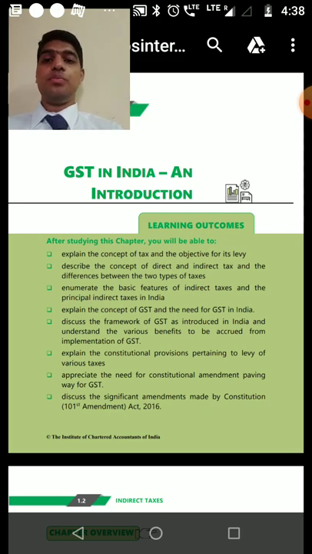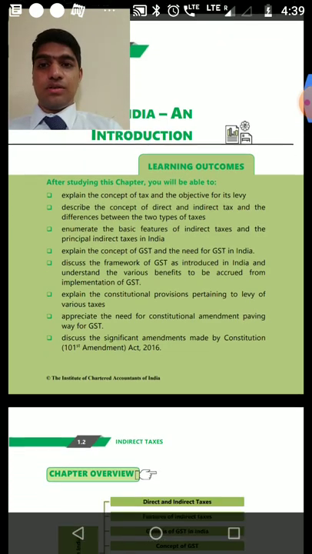The state is obliged to provide education, healthcare, public transportation facilities, etc. And for providing all these facilities, the government requires money. The state government and the central government require money. And to provide revenue for the government, we need a taxation system. In India, we have direct taxation and indirect taxation. Apart from that, revenue also comes through shares in various public sector companies, etc. Now we are here to learn indirect taxation, GST.